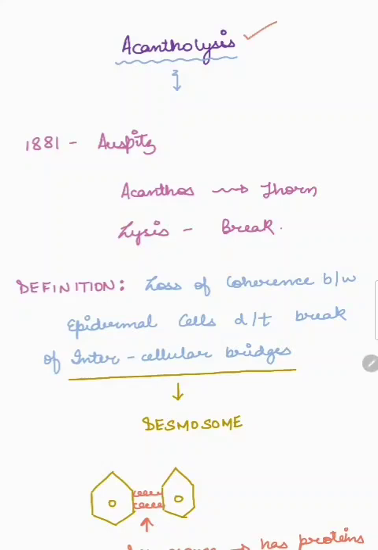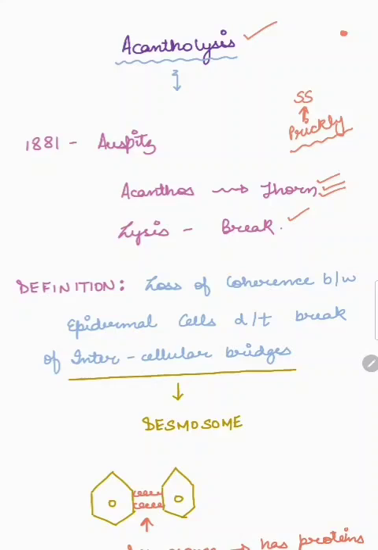In 1881, Auspitz coined the term. Acanthos means thorn and lysis means break. So very rightly, he coined the term acantholysis. Now, for all of you who have gone through my video about the skin basics, we know that the stratum spinosum is known as the prickly layer. Reason being that the maximum numbers of thorn-like structures are found in stratum spinosum.